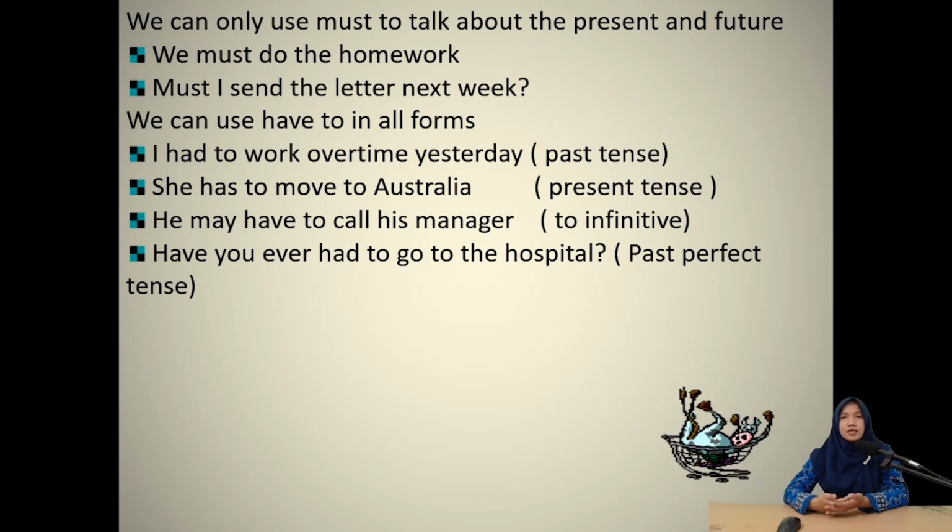And for present: she has to take a bath before she leaves for Bandung, otherwise she will be late if she doesn't take a bath. Okay, it is for present activities. Okay, next slide.